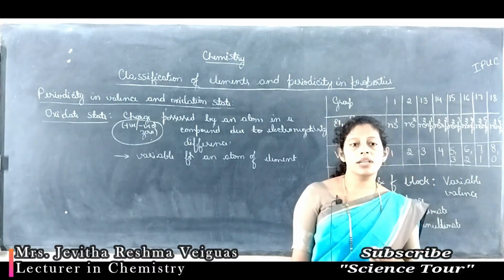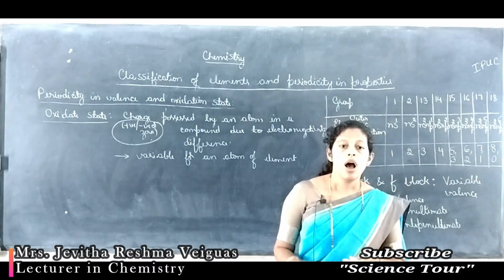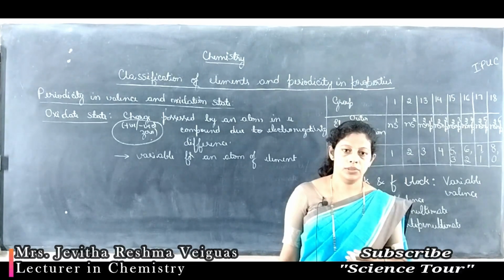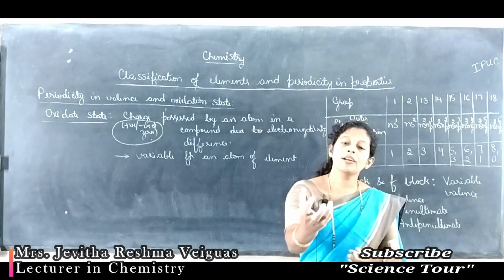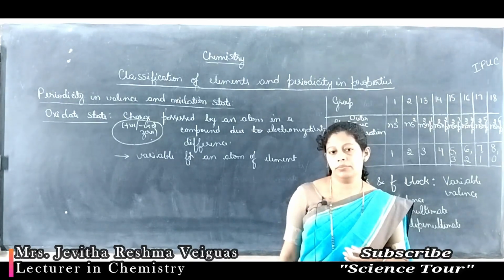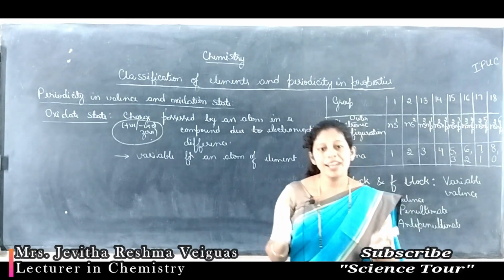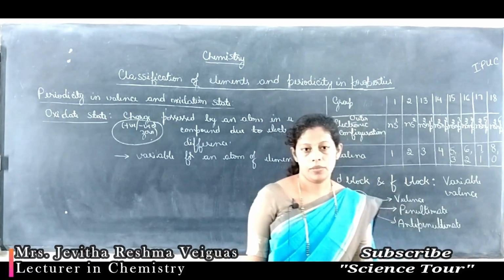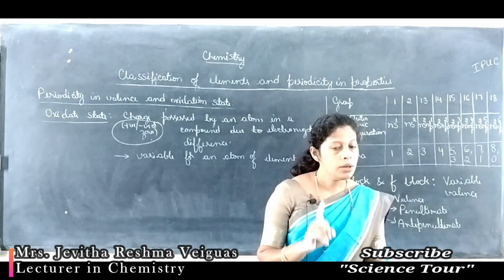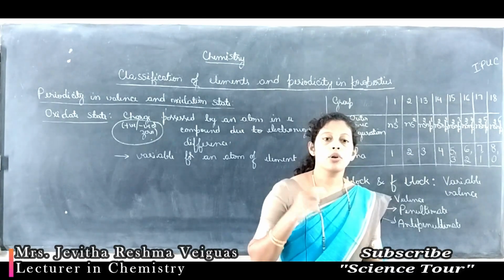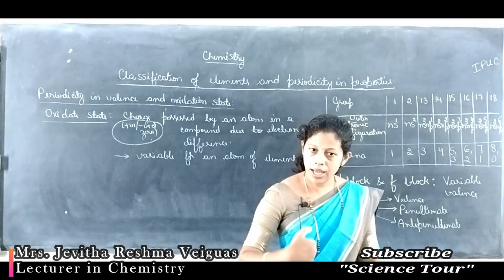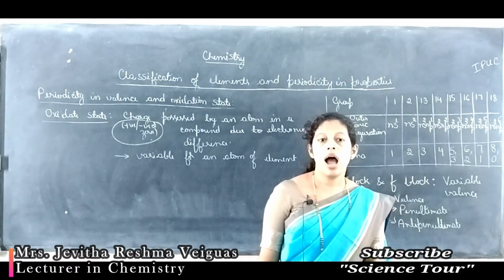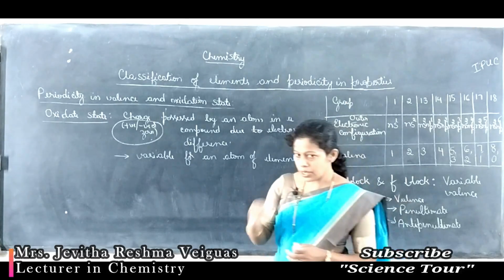Generally, oxidation state is determined based on how many electrons are donated by an atom, or how many electrons are gained by an atom, or how many electrons are shared between the two bonded atoms. So charge is told based on electrons donated, electrons accepted, or electrons shared between the atoms. Let us take an example.